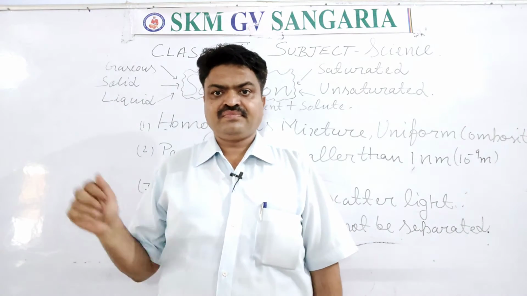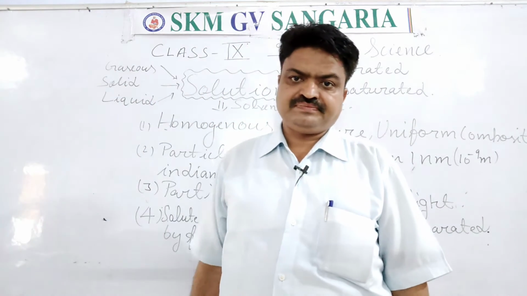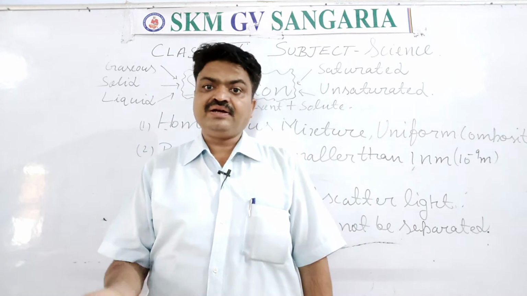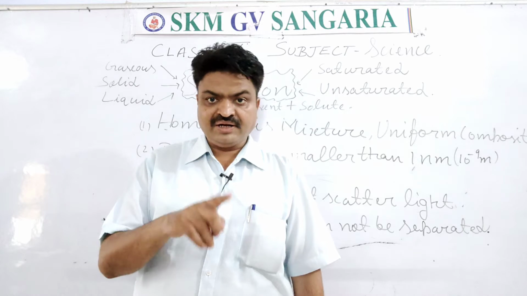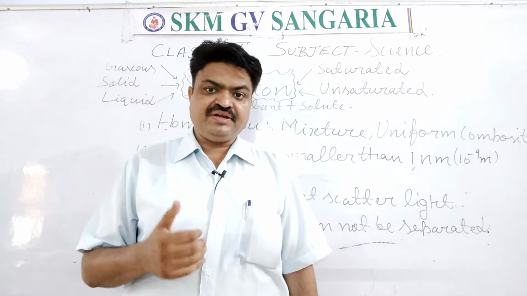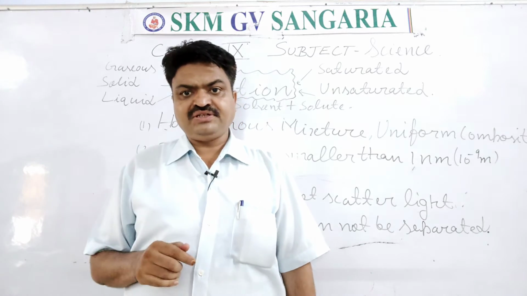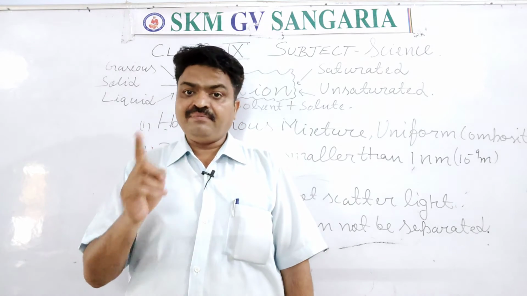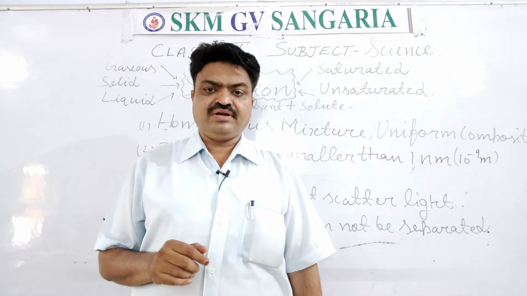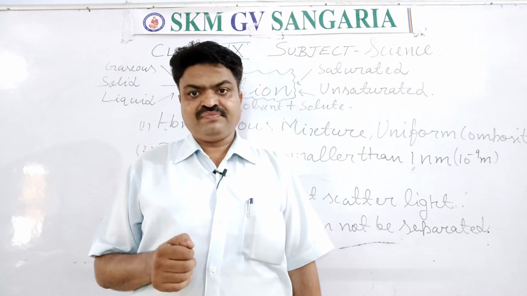Like this, solid solution. When we mix metal into metal or metal into non-metal, the homogeneous mixture of metal and metal or metal and non-metal that we get is known as an alloy, students.